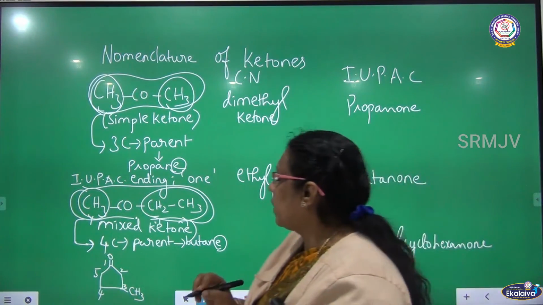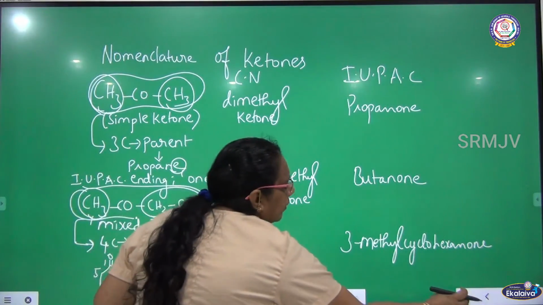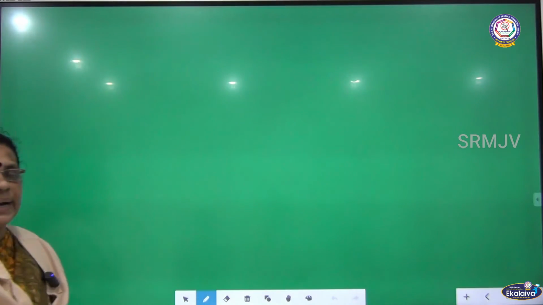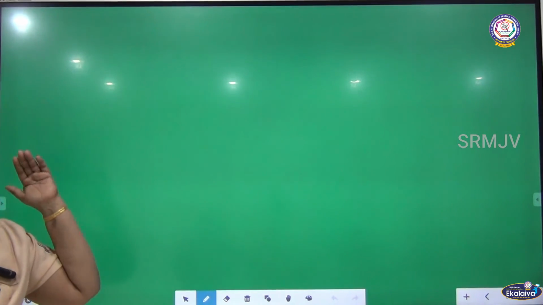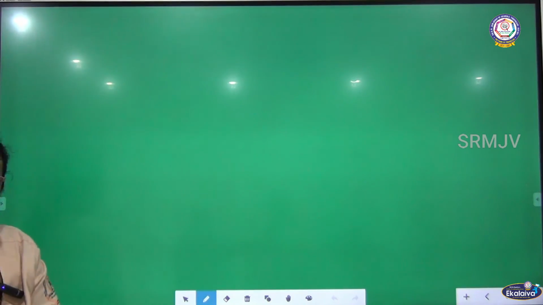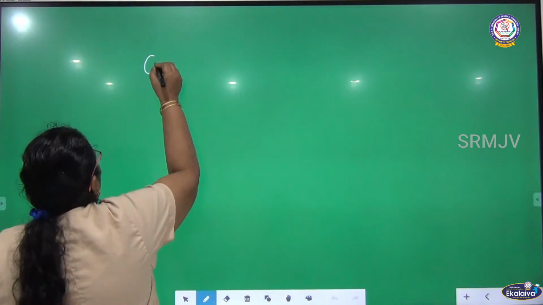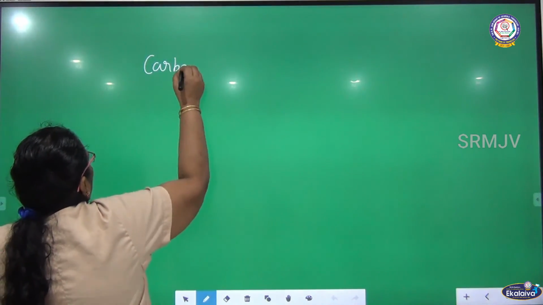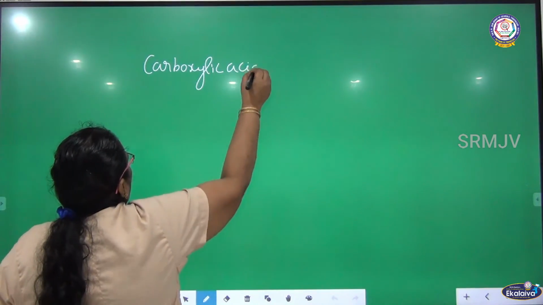So this is about the nomenclature of ketones. In the first slide I told about the aldehydes and their nomenclature. In the second one I talked about the ketone family, the classification, and I gave the IUPAC names also. The next one we are going to talk about is carboxylic acids. What are carboxylic acids?